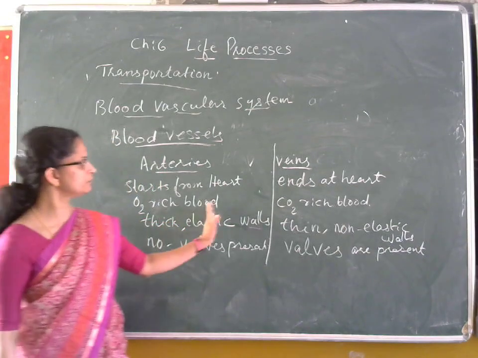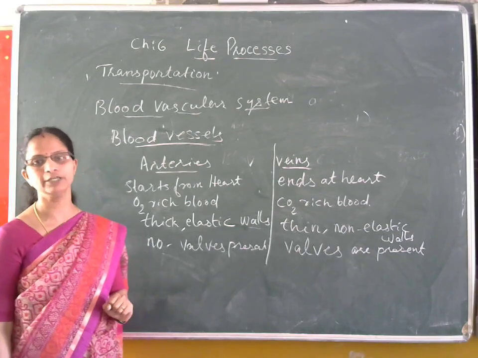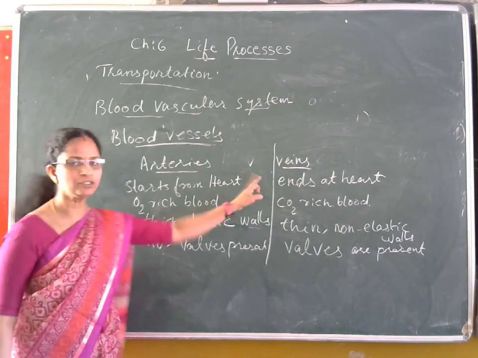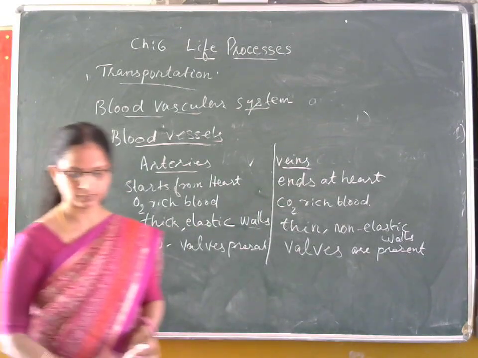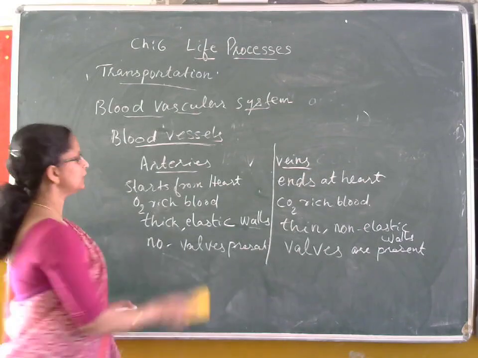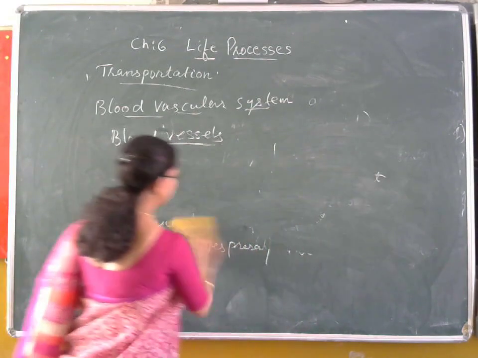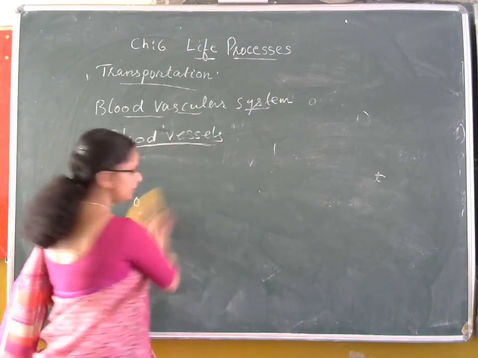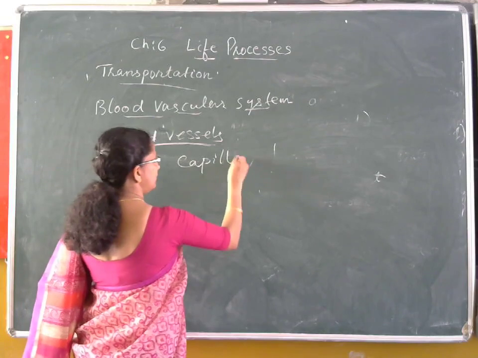So, these are the main differences between arteries and veins, two important blood vessels that carry blood in our body. Now, the third type of blood vessel is capillaries.